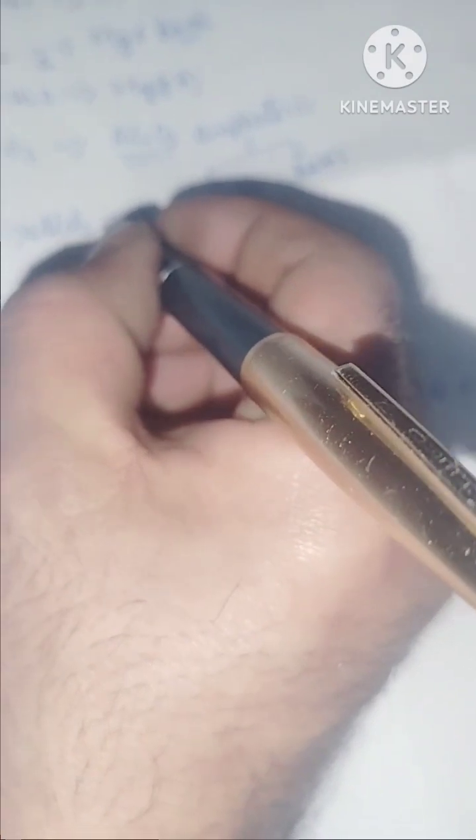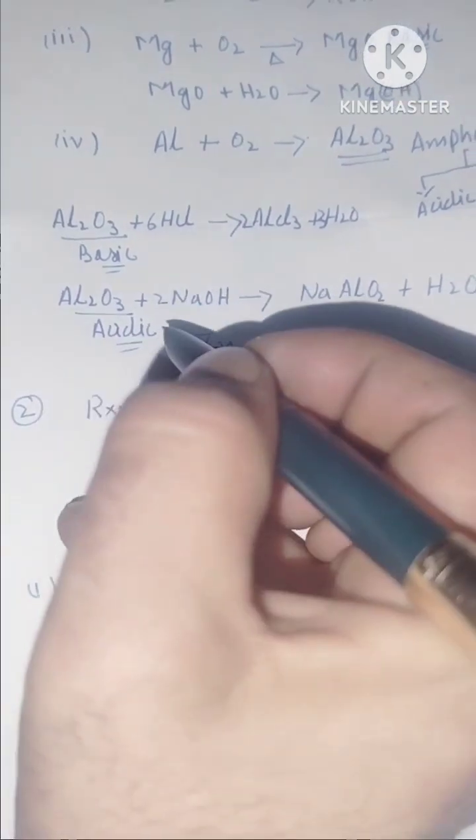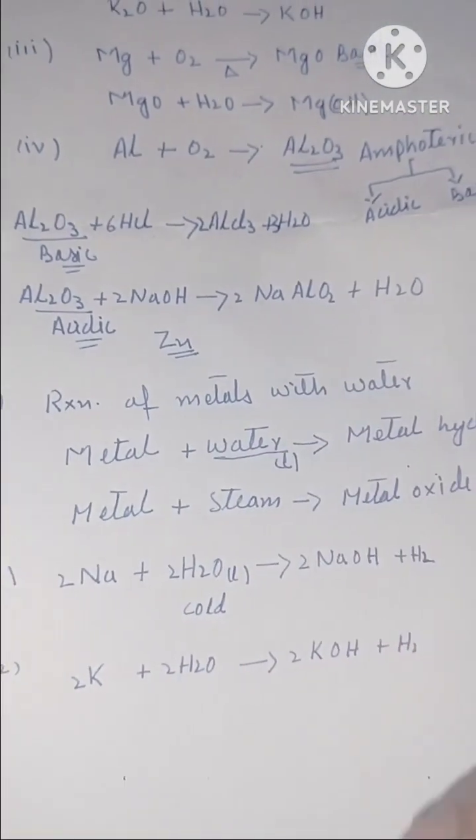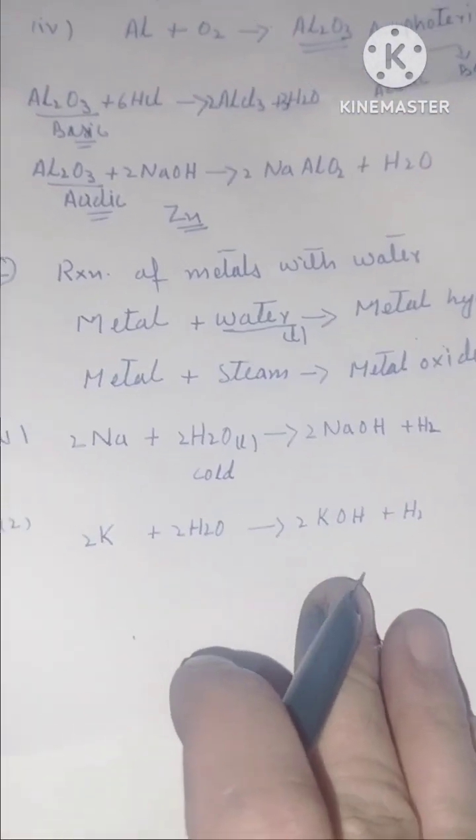Yes, you are right. Here we will take 6 times HCl. It will form twice aluminum chloride and 3 times water. So it is balanced now. Here you can take aluminum oxide, and यहाँ पे हम twice लेंगे सोडियम हाइड्रोक्साइड को, तो ये बनाएगा twice sodium aluminate and water. Now the reactions are balanced, I think.